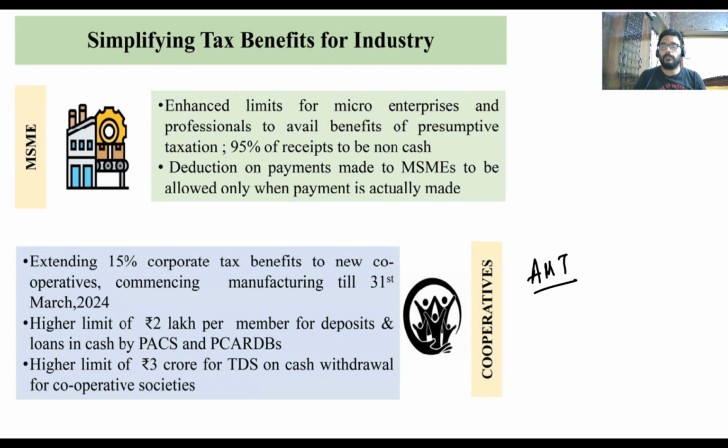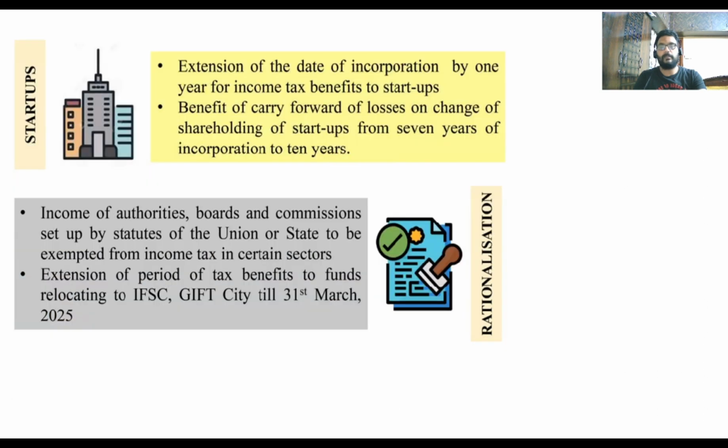Okay, so for them, I have changed the limit because they are directly into lending and borrowing activity in the rural areas for the farmers. So, the government has increased their ambit. Okay, and the same thing related to TDS, the same thing related to the loans, the same thing related to the MSMEs.